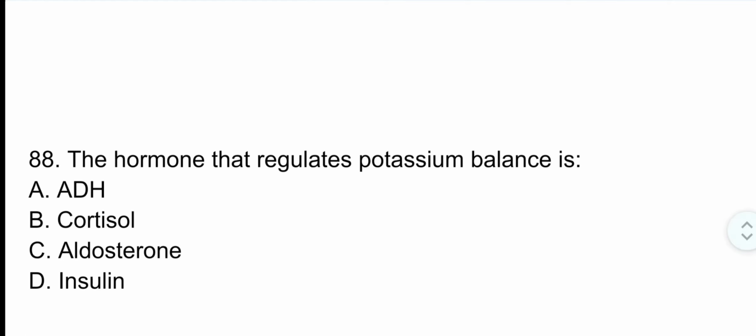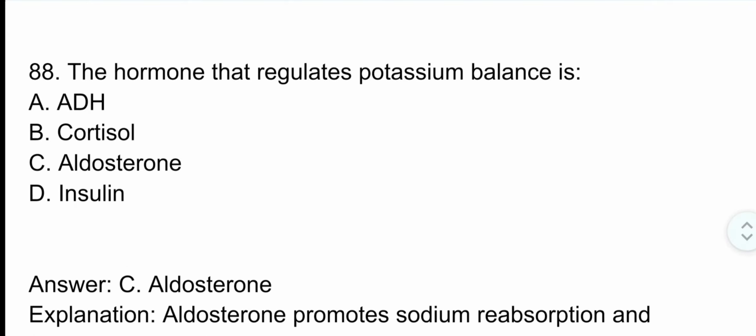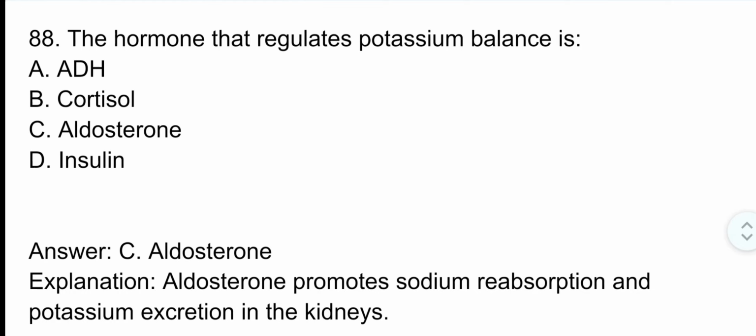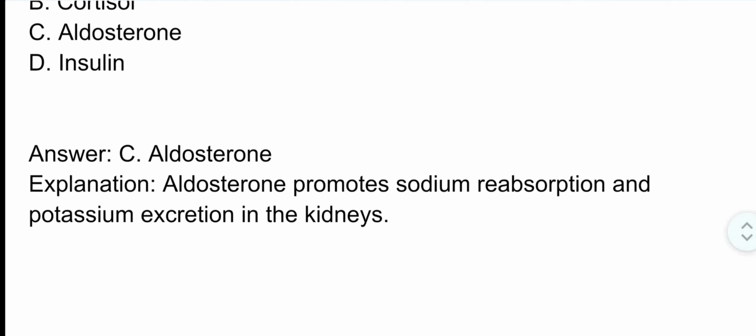Question number 88. The hormone that regulates potassium balance is. Correct option is option C. Aldosterone. Aldosterone promotes sodium reabsorption and potassium excretion in the kidney.